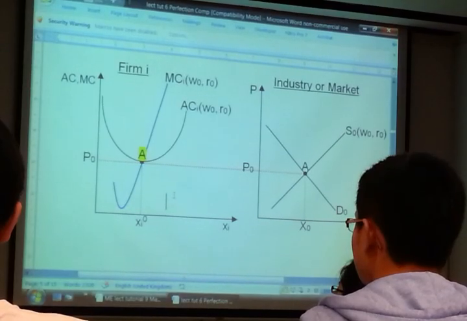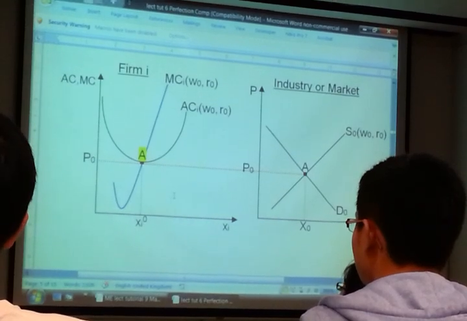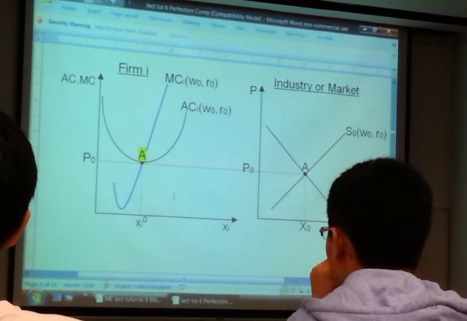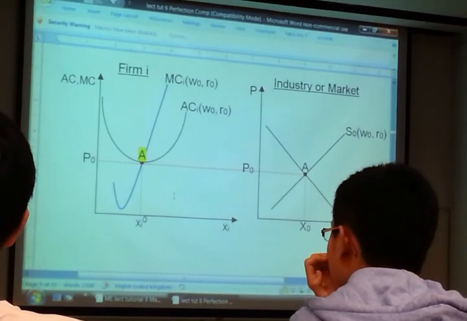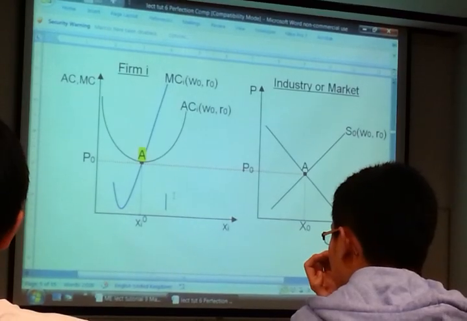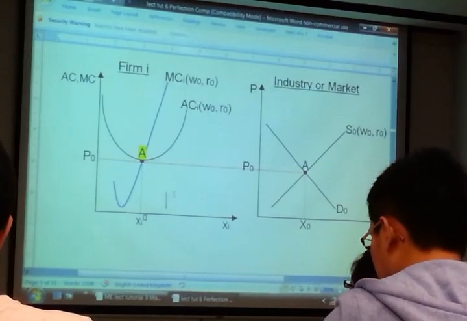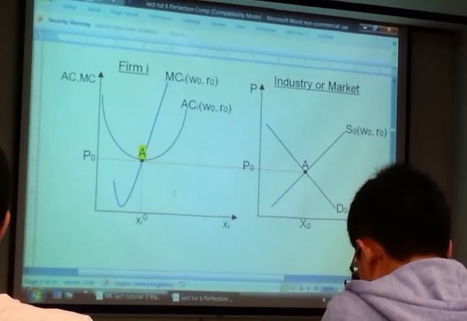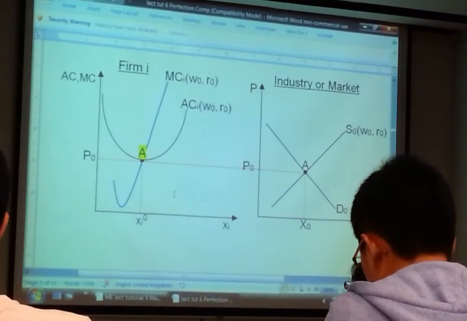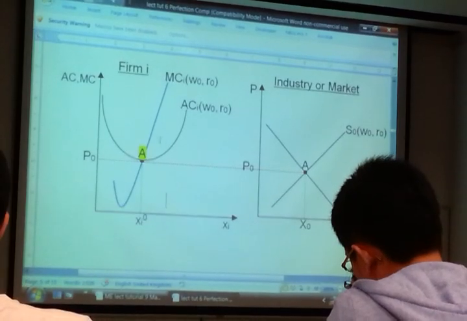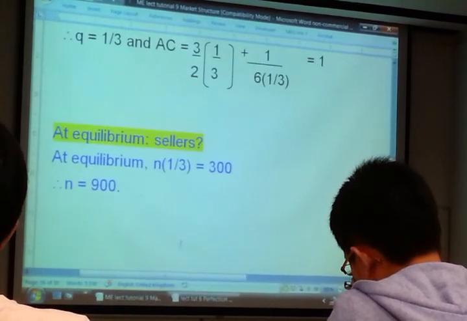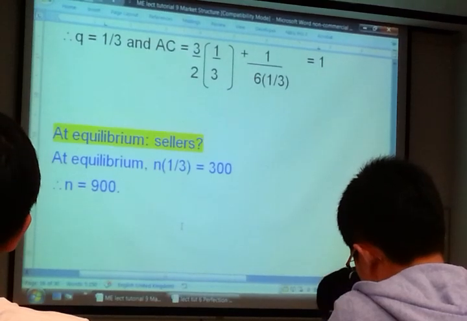So if you want to find how many firms are there in the market, you set the quantity supplied to quantity demanded. Because at the equilibrium, the price will drop until minimum AC. And at this price, the quantity supplied equals quantity demanded. If that's the case, what's the total quantity supplied?